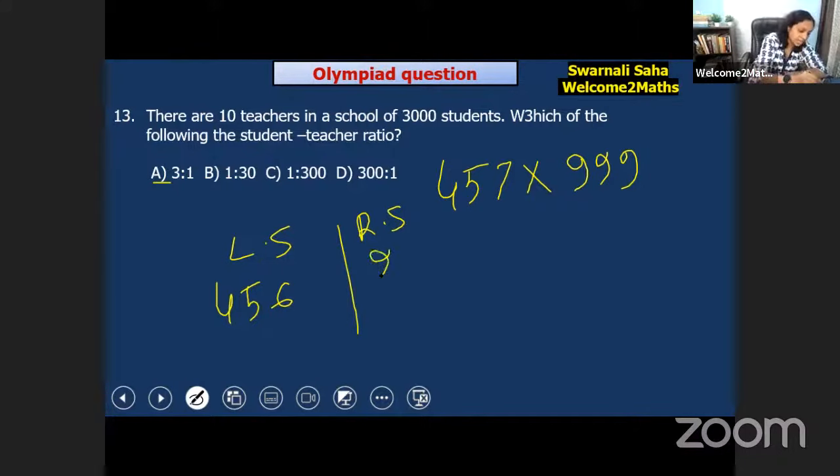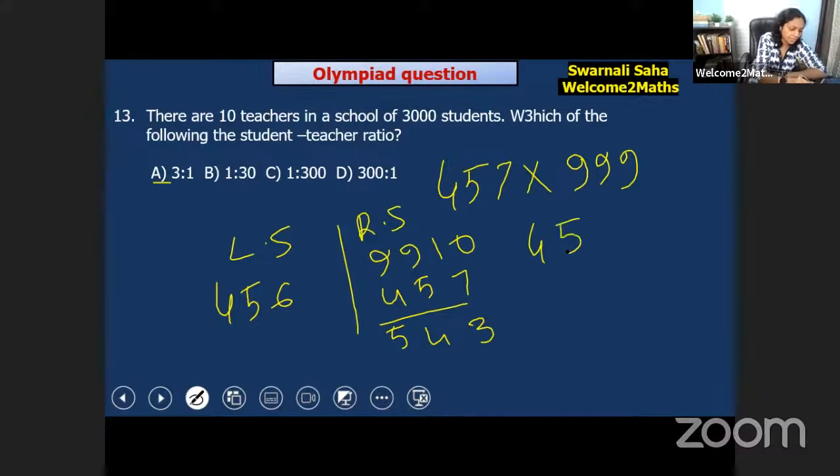So it's 9, 9, 10. We have a 3-digit number, so we write 457 below 9, 9, 10. So 9 minus 4 is 5, 9 minus 5 is 4 and 10 minus 7 is 3. Now let's combine these two: 456 and 543. This is the answer.